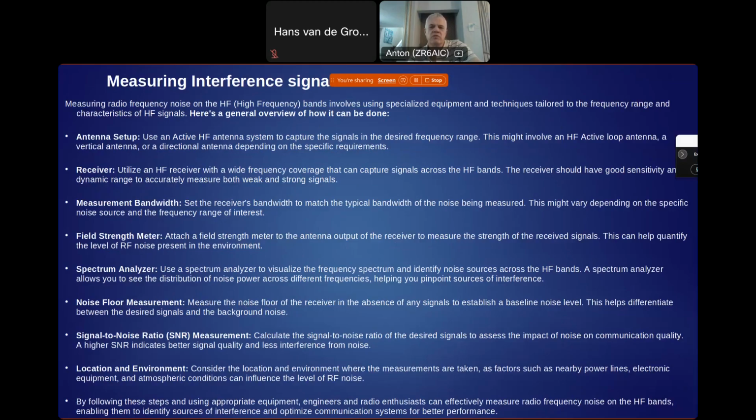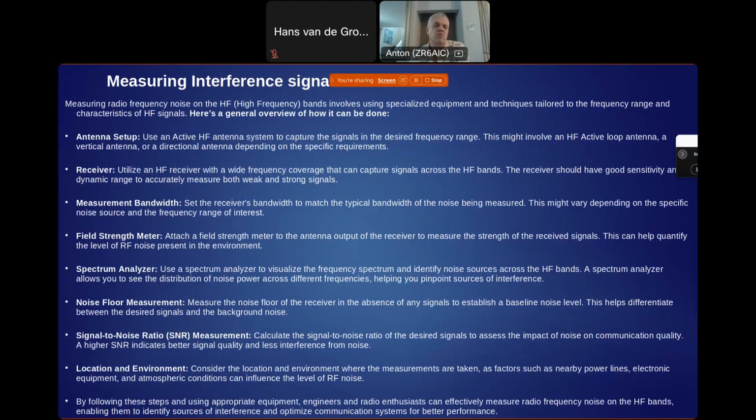This might involve an HF active loop antenna, a vertical antenna, or a directional antenna, depending on the specific requirements. Receiver: utilize an HF receiver with a wide frequency coverage that can capture signals across the HF band. The receiver should have good sensitivity and dynamic range to accurately measure both weak and strong signals.